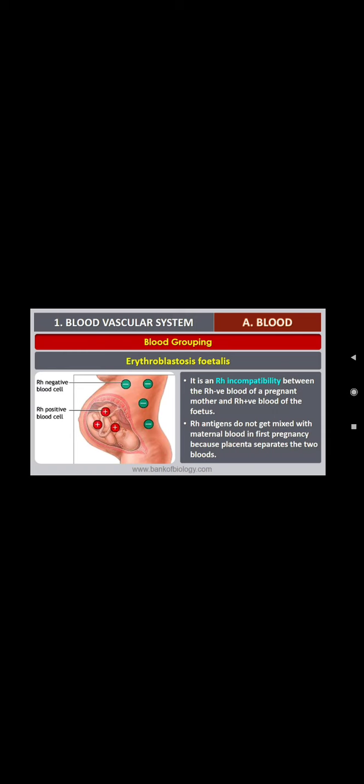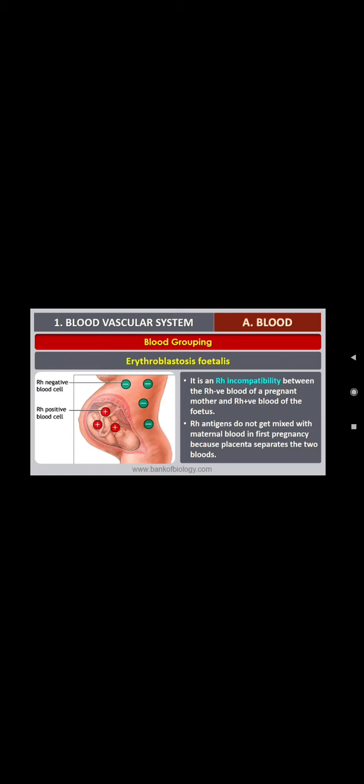So it is an RH incompatibility between RH positive and negative blood, where the pregnant mother has RH negative blood in her body and the fetus has RH positive blood.